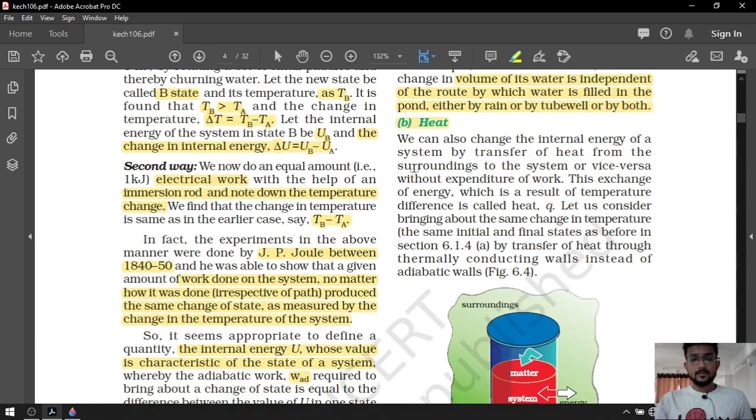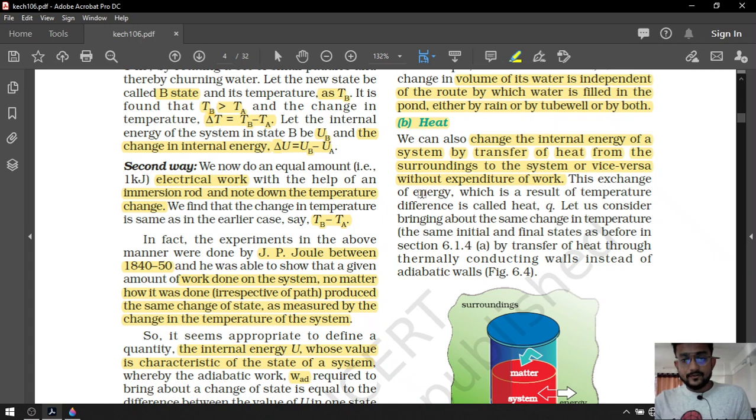So we can also change the internal energy of the system by transfer of heat from the surrounding to the system or system to the surrounding without expenditure of work. So work will be 0, as they said. It is a closed system. Okay, that was the adiabatic system.